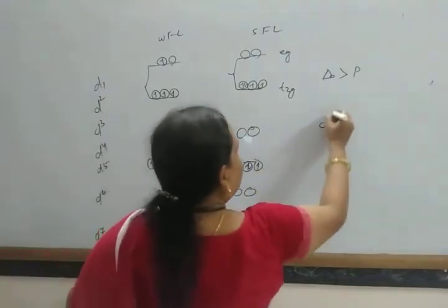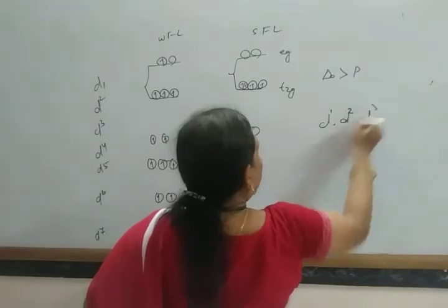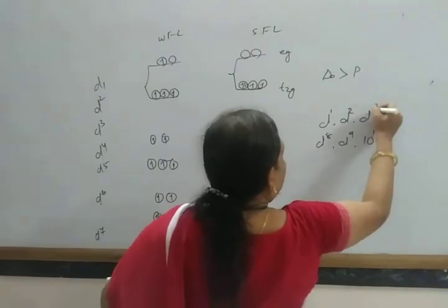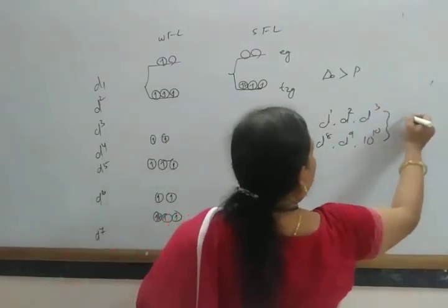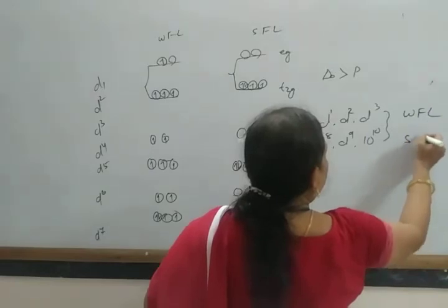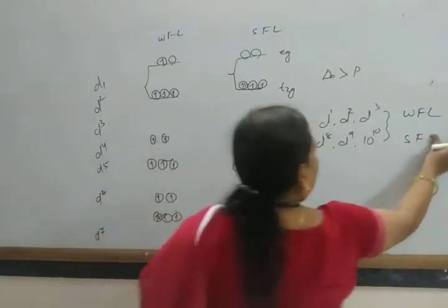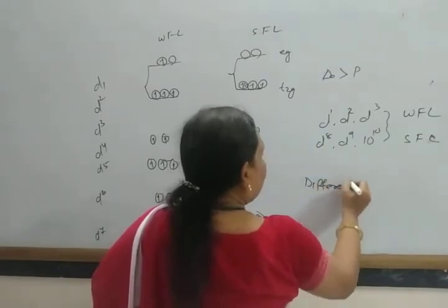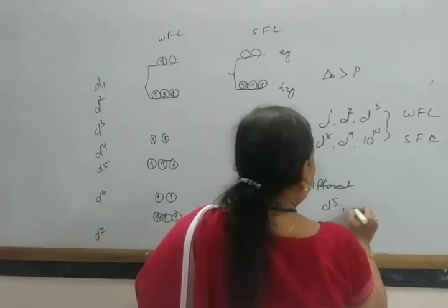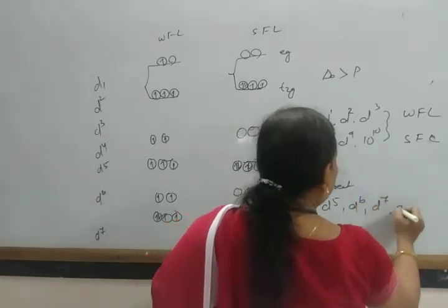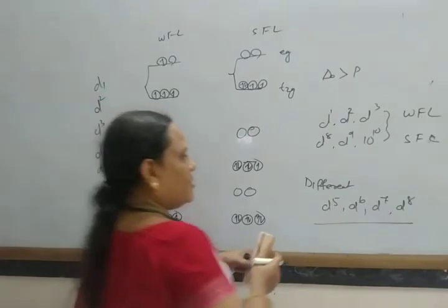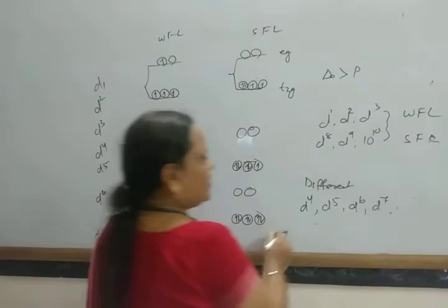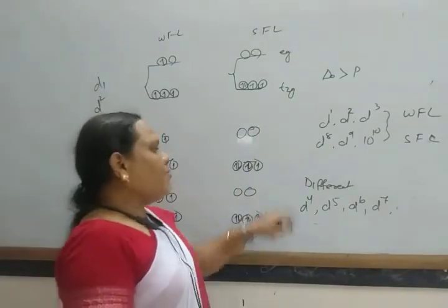So for d1, d2, d3, d8, d9, d10, these have the same configuration for weak field ligand as well as strong field ligand. But there is a different arrangement for d4, d5, d6, d7. In this way, they have different arrangements.